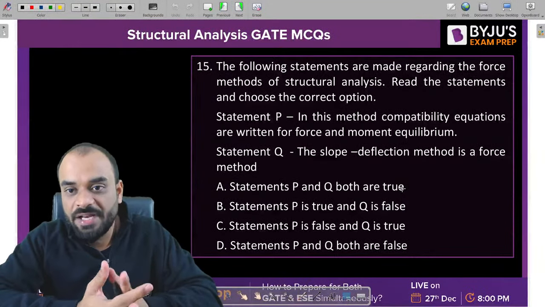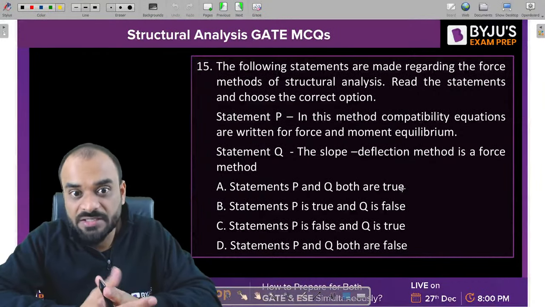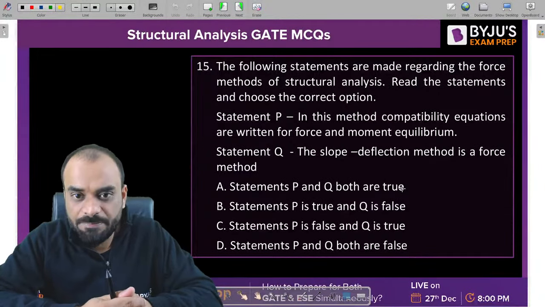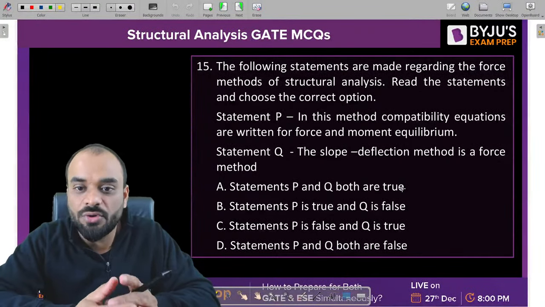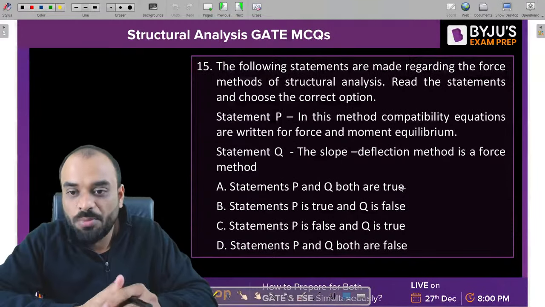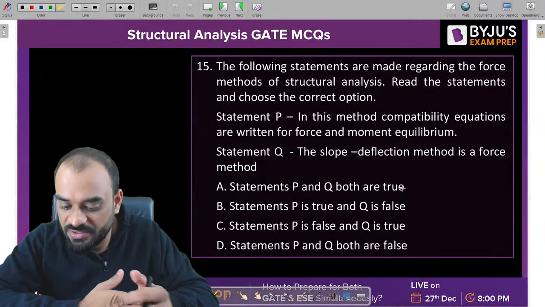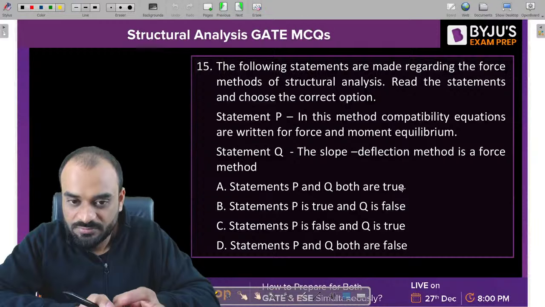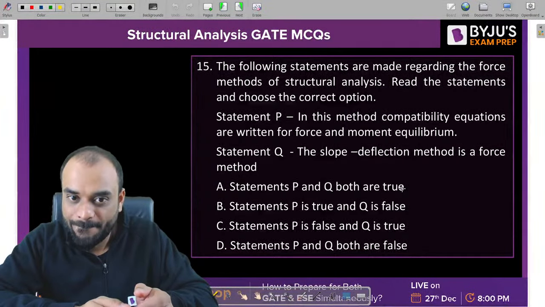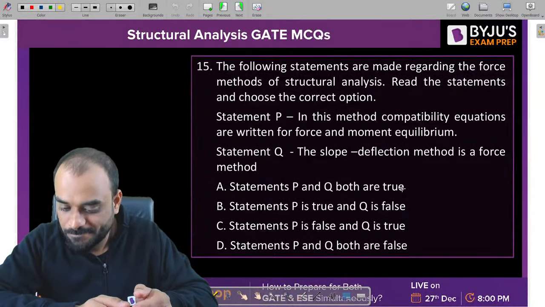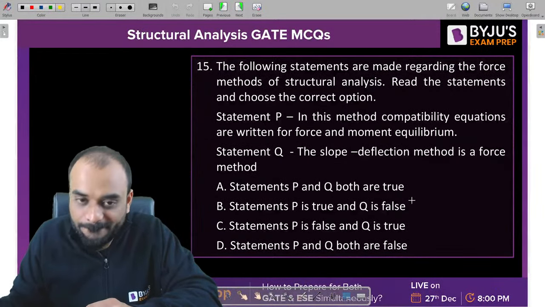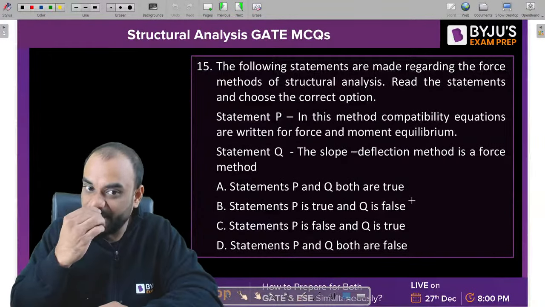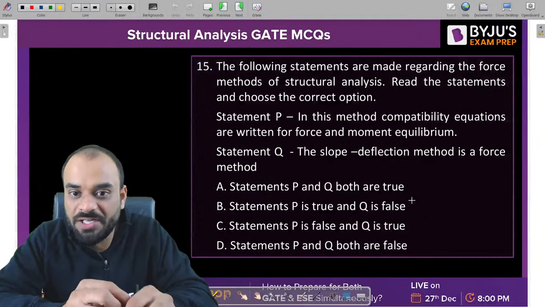The following statements are made regarding the force method of structural analysis. Read the statements and choose the correct option. Statement P: In the force method, compatible equations are written for the force and moment equilibrium. Statement Q: The slope deflection method is a force method. Which statement is wrong? Tell me guys. In this method, compatible equations are written for force and moment equilibrium.